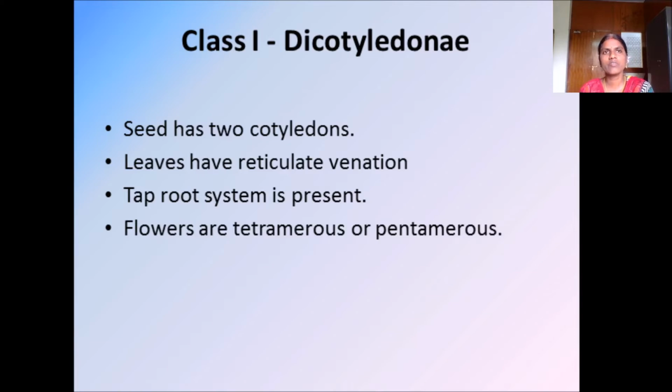The venation, if you see the shape of the veins present there, will be reticulate. Dicotyledon plants will have a taproot system, a single main root. And the flowers are tetramerous or pentamerous. Flowers will have either 4 petals or 5 petals.